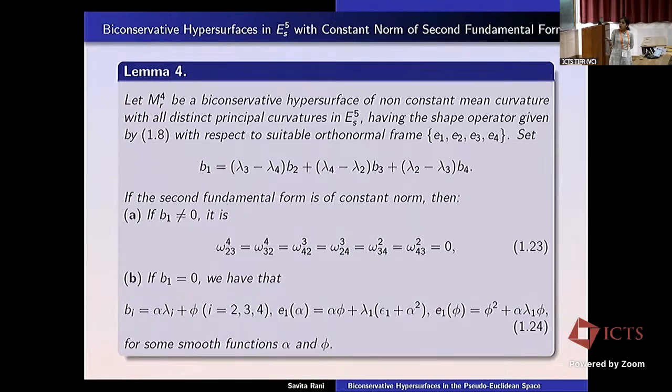But now, in this case, if B1 is non-zero, then ω^4_23, where the indices are different, will also be 0. And if B1 is equal to 0, then B2, B3 and B4 can be written like this, where α and φ are smooth functions, and their derivative in the direction of E1 is given by this.